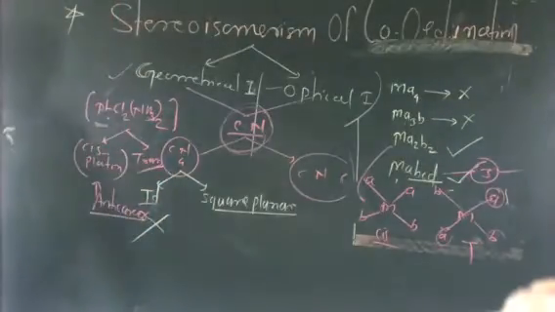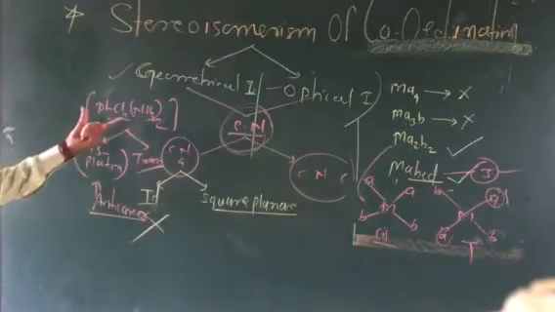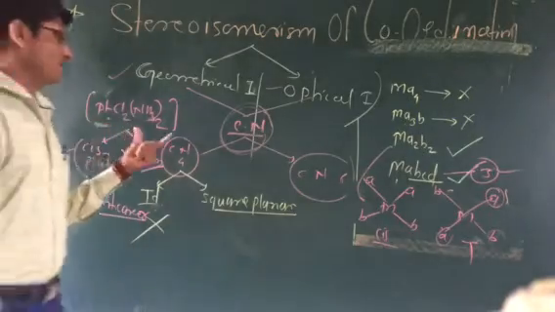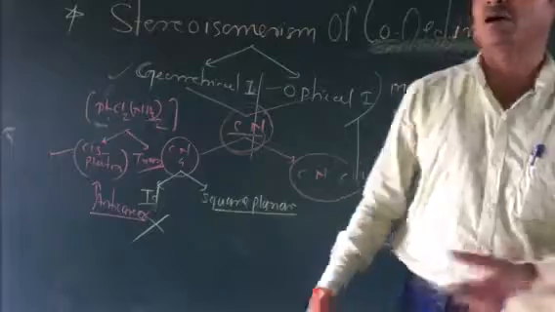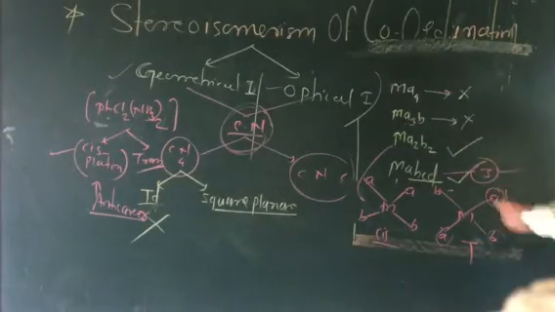Transplatin is toxic in nature, but cisplatin is used as an anti-cancer drug. Such types of complexes have medicinal as well as agricultural properties. So this is one of the uses or applications of coordination compounds.